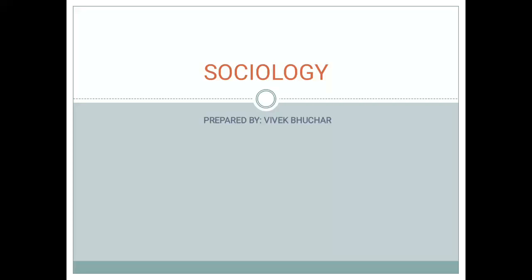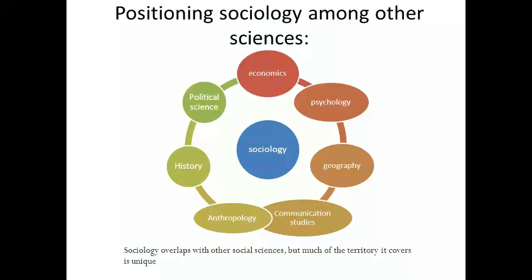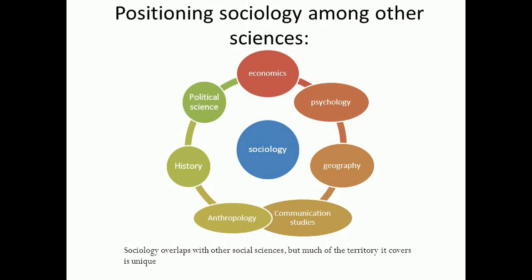Morning, students. Today I'll be covering the last topic of your first chapter, which is sociology and its relationship with other social disciplines. Now, in this chart, you can see sociology at the center of the figure, and how it is related to other disciplines like economics, psychology, geography, communication studies, anthropology, history, political science, economics.